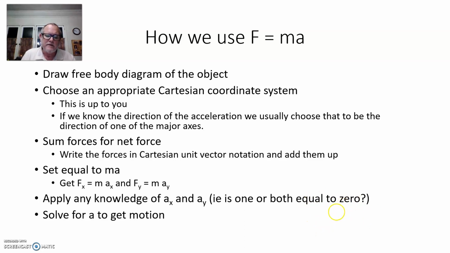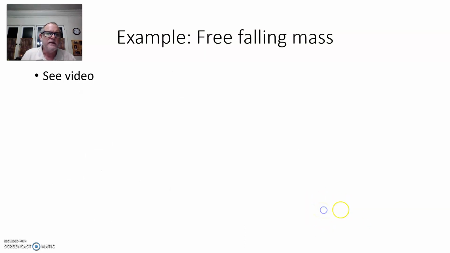So what I've done, I know that I've done this for you guys already, but we've talked about the example of a freely falling mass, just a book falling in gravity. I'm going to do that again. I'm going to do it on a video, and you guys can take a look at it. And I'll go through this process that we just discussed through each step, and I'm going to go through chapter 5, and we're going to solve a lot of force problems using F equals ma. And I'm going to try to be very rigorous about using the steps that we talked about on the last slide. Okay, I'll try to be very careful about that.